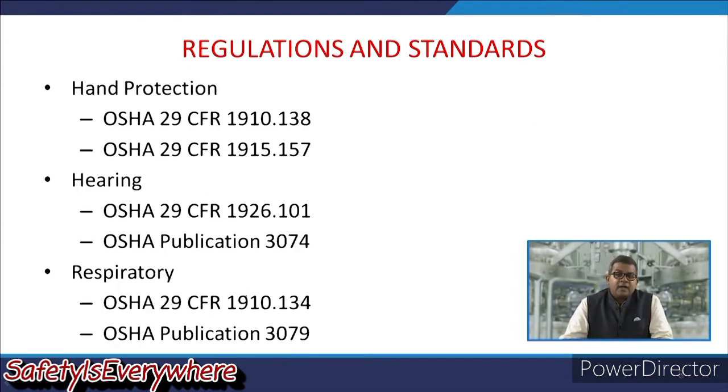Then there are hand protection guidelines laid down by OSHA. Then hearing guidelines, sometimes hearing plugs, etc. Then respiratory guidelines, because sometimes toxic substances or flammable vapors may occur at the workplace, so respiratory problems may occur in due course of time. To overcome this, the regulations are provided by OSHA.